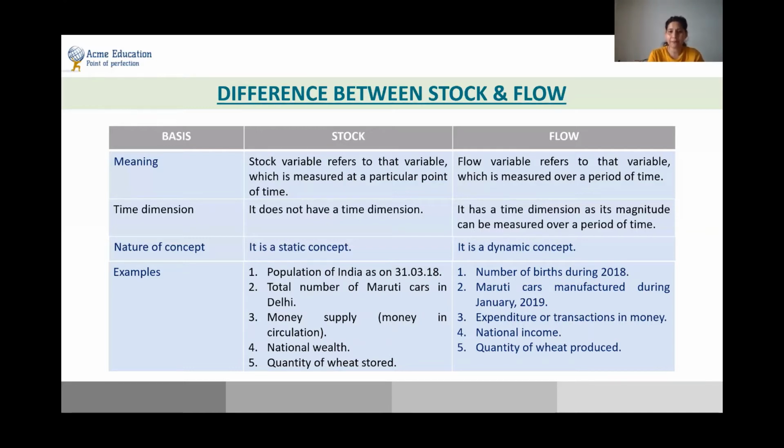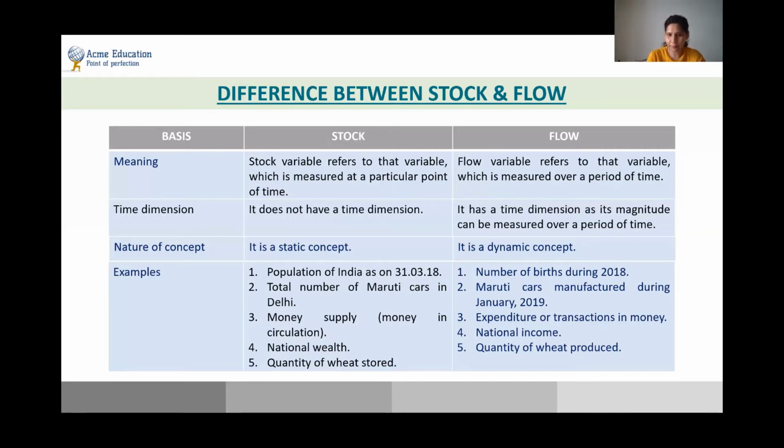Second example can be Maruti cars, which are manufactured during January 2019. So in the entire year 2019, as many Maruti cars have been manufactured. We are talking about a flow concept. The third example is expenditure or the transactions in money. So all the expenditures and all the transactions that happen on a yearly basis or on a daily basis is called a flow concept.